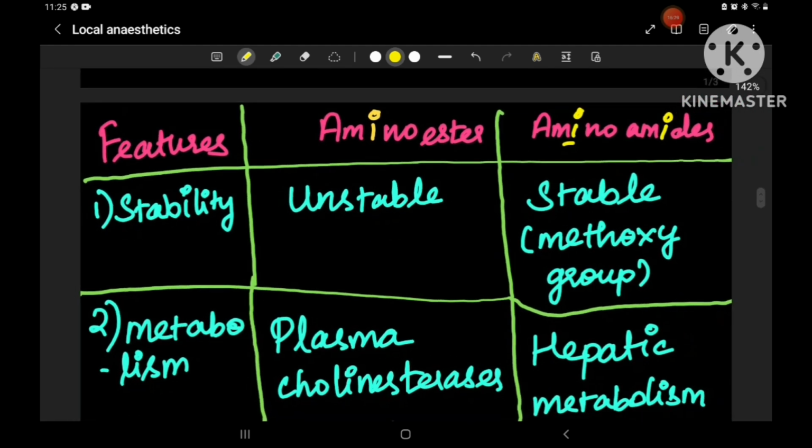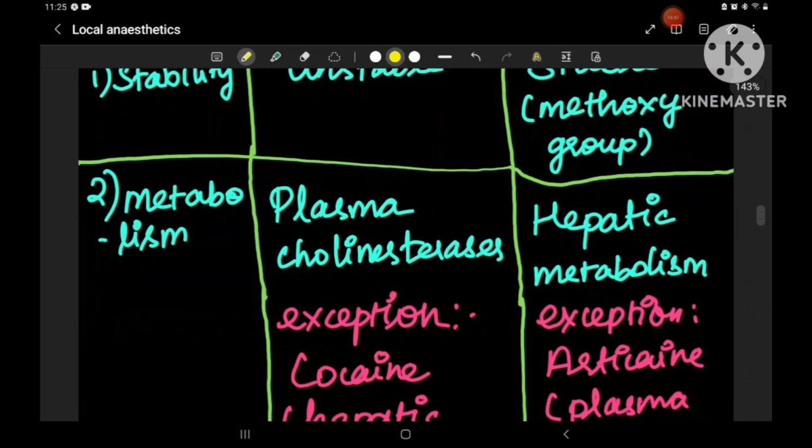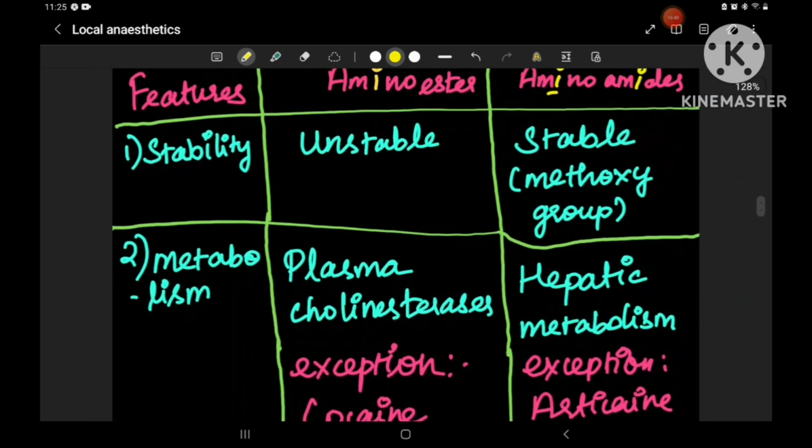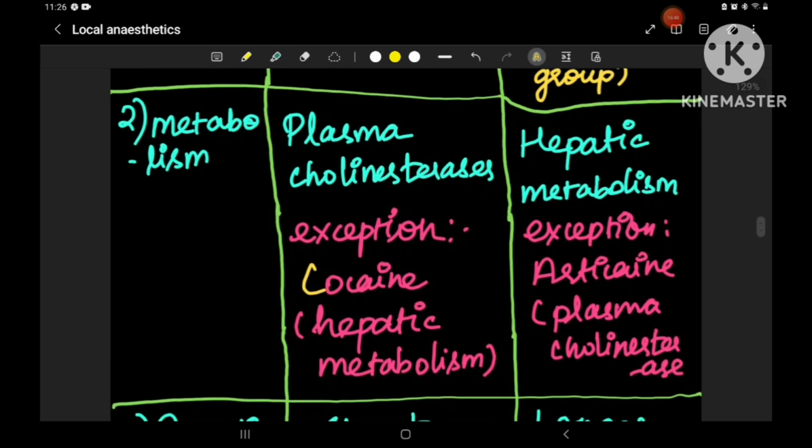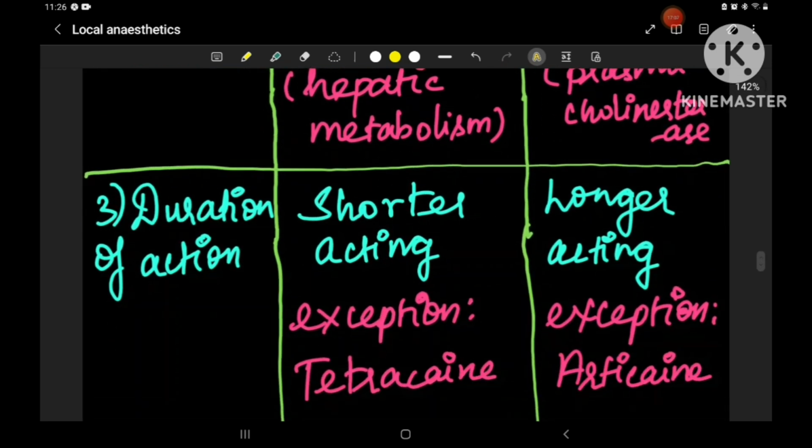See the differences. First, the stability. Aminoesters are relatively unstable. Aminoamides are relatively stable, because of the presence of the methoxy group. Next, metabolism. Aminoesters, as the name itself says, are metabolized by plasma cholinesterases, and there is an exception, that is cocaine, which undergoes hepatic metabolism. In the same way, aminoamides undergo hepatic metabolism predominantly, but there is an exception, that is articaine. It is metabolized by plasma cholinesterase.